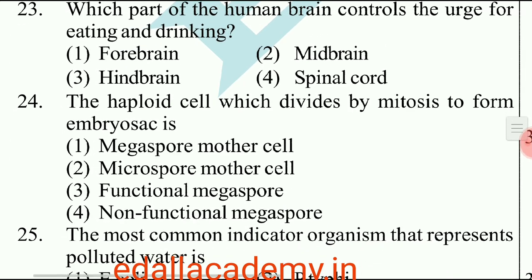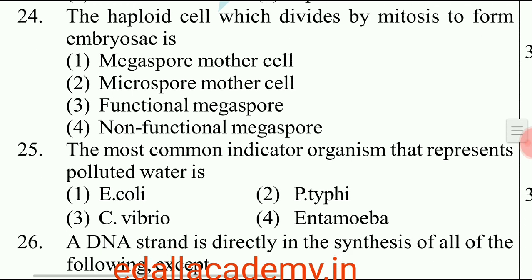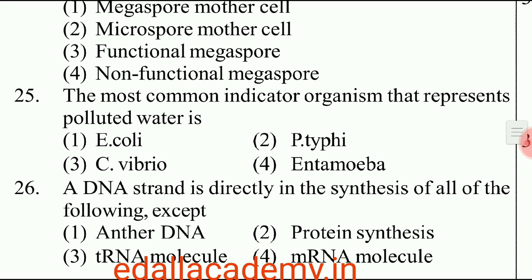Question number 24. The haploid cell which divides by mitosis to form the embryo sac is. The answer is functional megaspore, option 3. Question number 25. The most common indicator organism that represents polluted water.